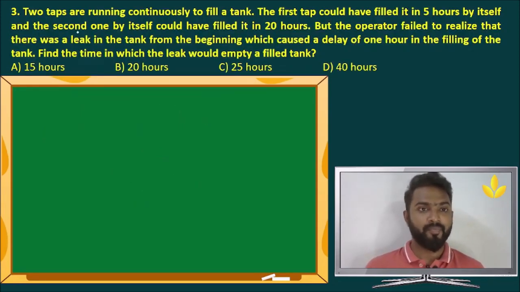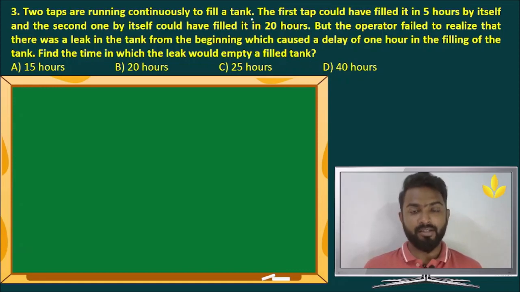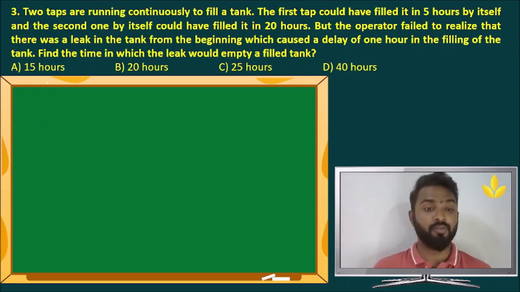Question number 3. If two taps are running continuously to fill a tank, the first tap could fill it in 5 hours by itself, second one 20 hours, but the operator failed to realize that there was a leak in the tank from the beginning, which caused a delay of 1 hour. Let's see without the leak how long it would take to fill the tank. We have efficiency of pipe 1, 1 by 5.